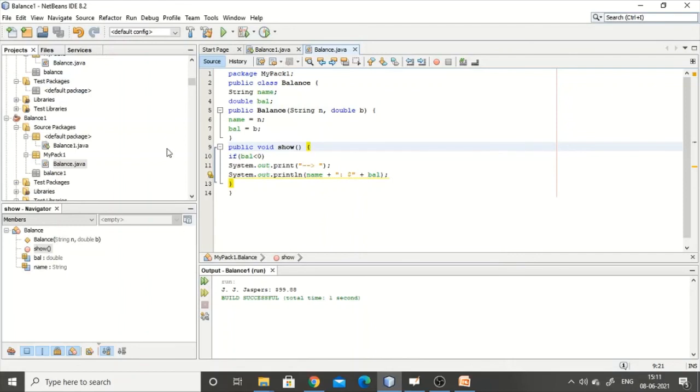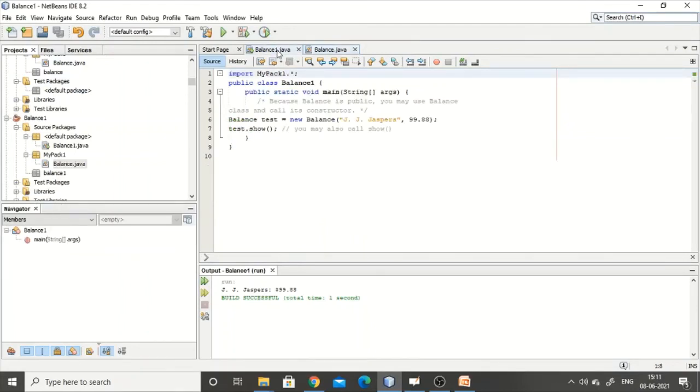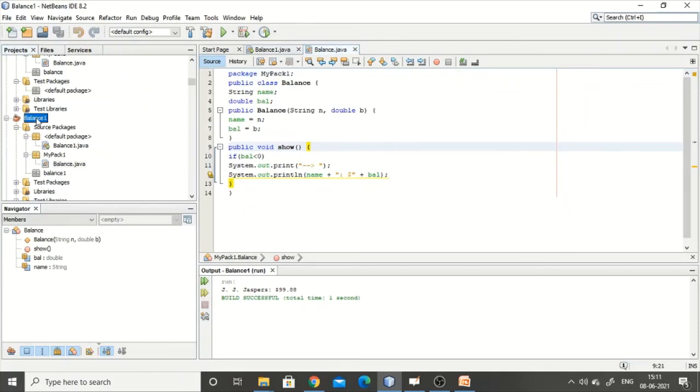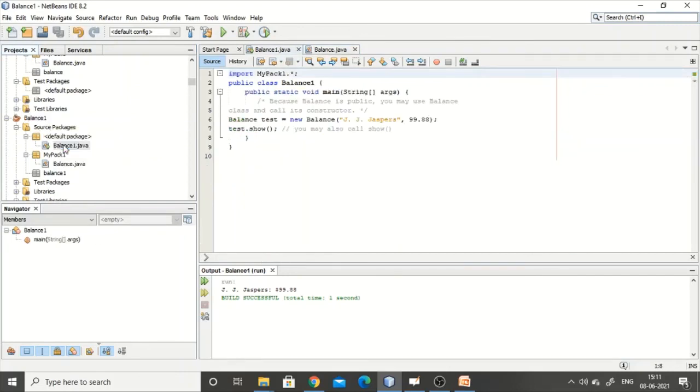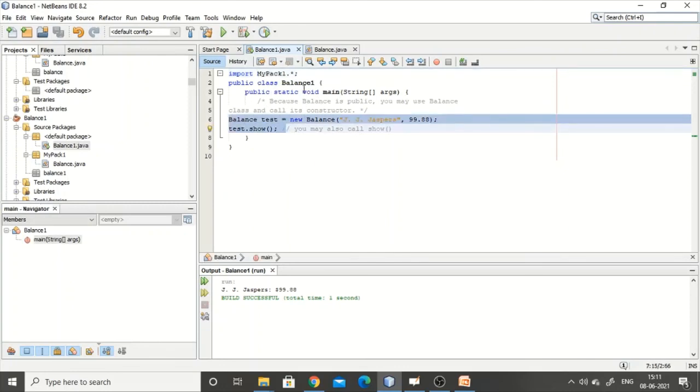I'll show you. This is the balance project. When I create the balance project, you all know that balance1.java will be created. It would be created with nothing, only this much. I've called test.show, right? Only these things will be there, this will be empty. So what is happening is that this class is actually outside the package.